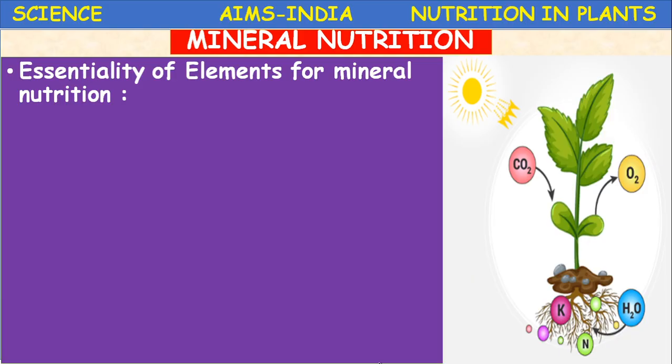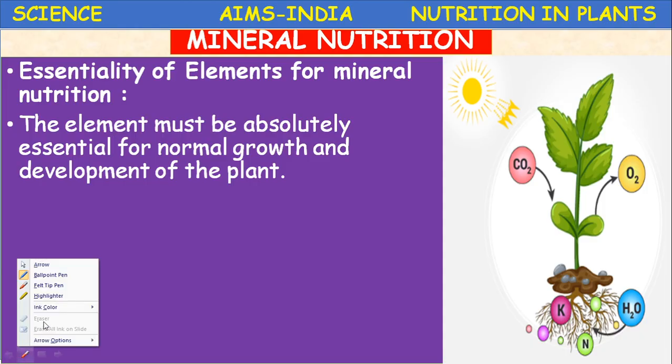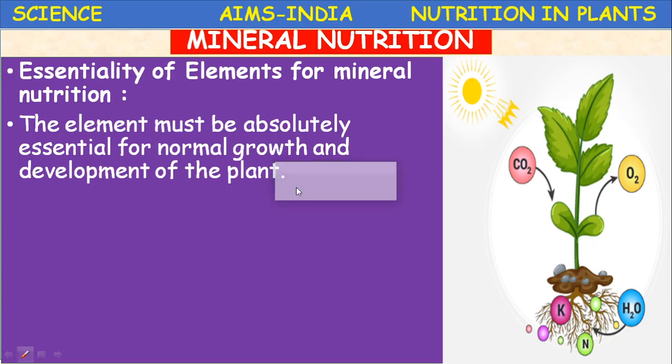This concept was introduced by a scientist, Arnon. He conducted several experiments on the essentiality of minerals for mineral nutrition, and he postulated three important points.